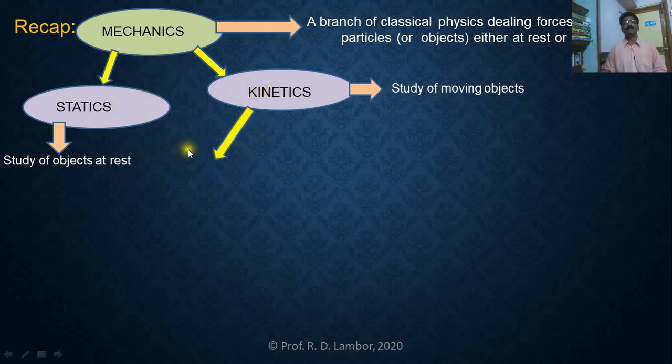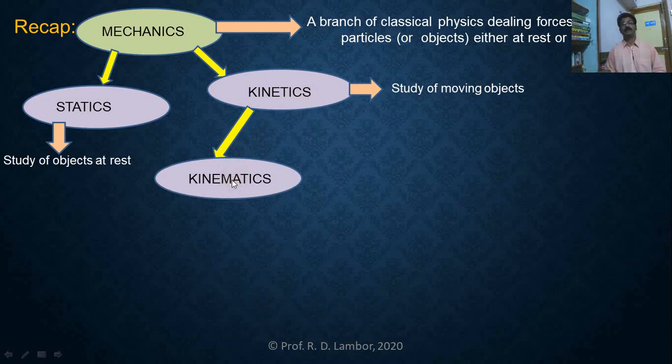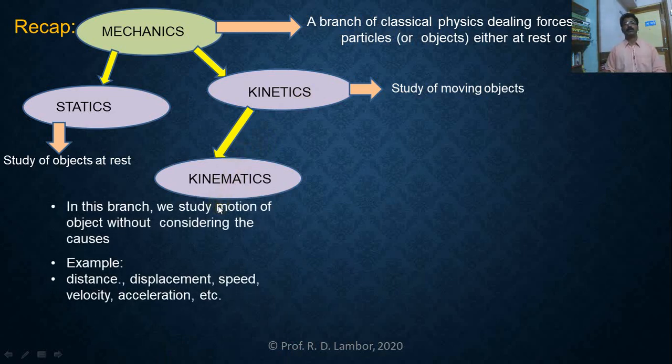After that, this kinetics has again two sub-branches. First one is kinematics, and in kinematics, we study the motion of an object without considering the causes. Means simply, we want to study only motion.